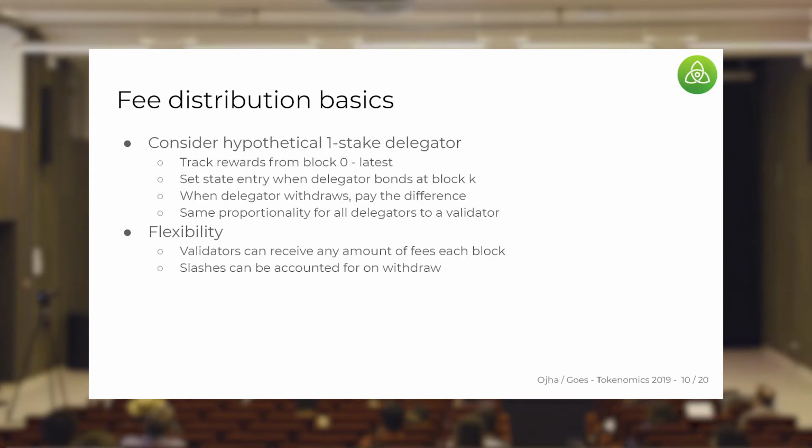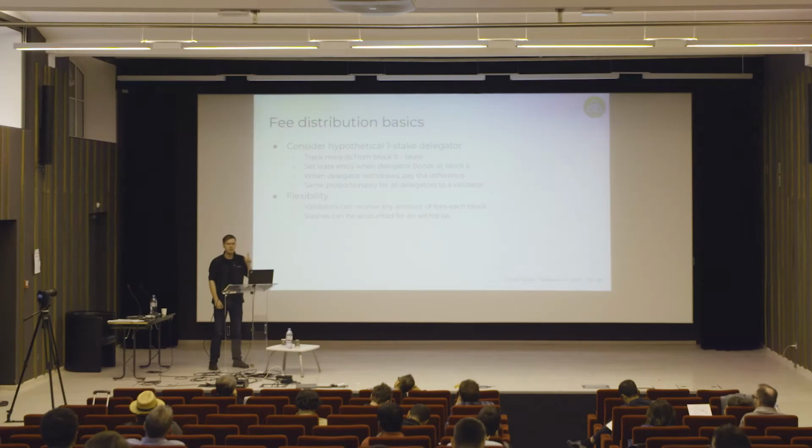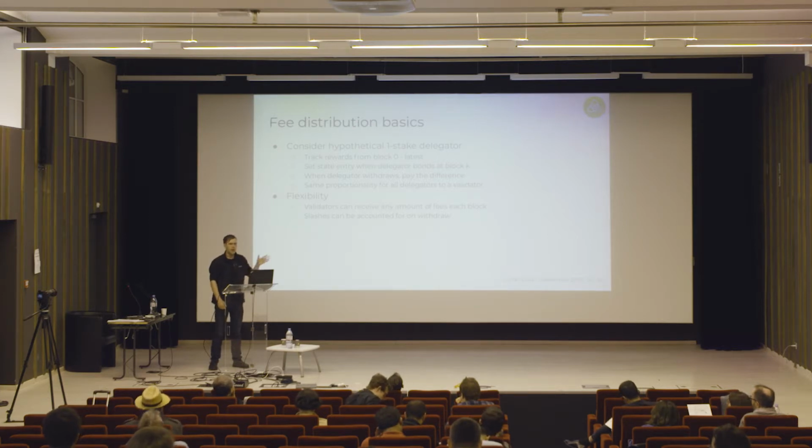The basic idea is this. For each validator, we track a hypothetical delegator which has only one stake, only one unit of the staking token. And we keep track of the rewards of that delegator from block 0 to the latest block, the current block. Then when some new delegator bonds to that validator at block K, we set a state entry according to whatever the cumulative total was, and then when they withdraw at some later block, we find out what the current cumulative total is, subtract the two state entries, and multiply by the delegator's